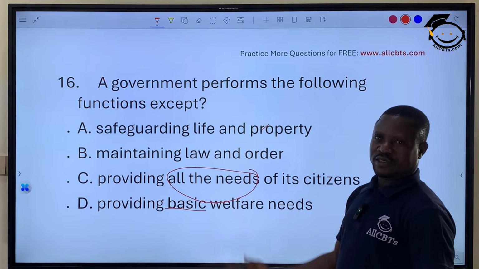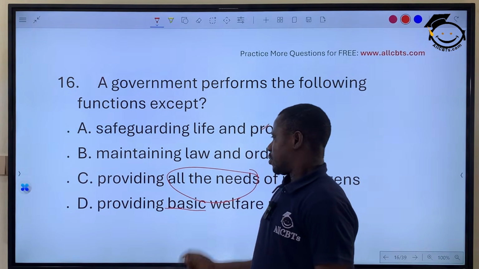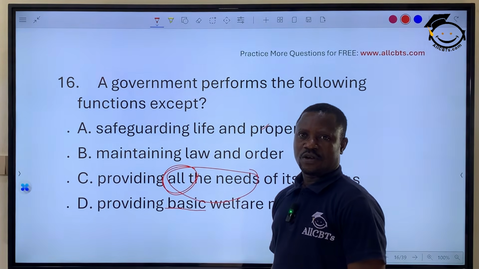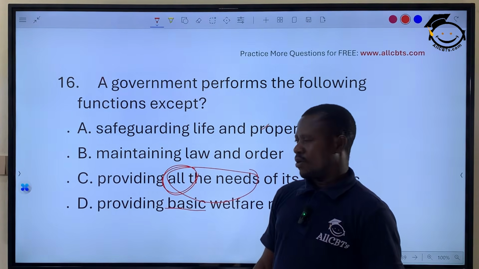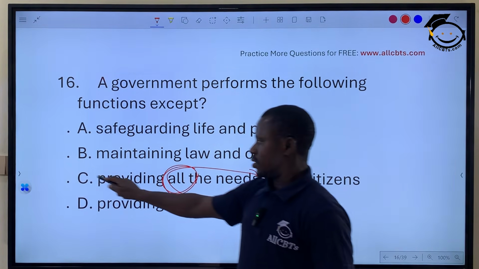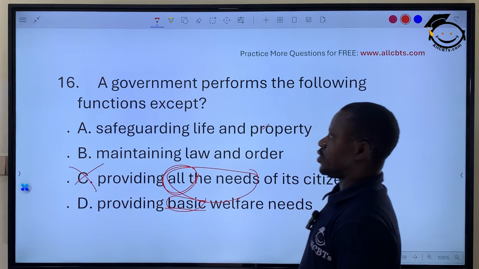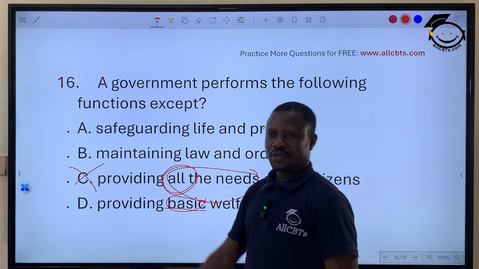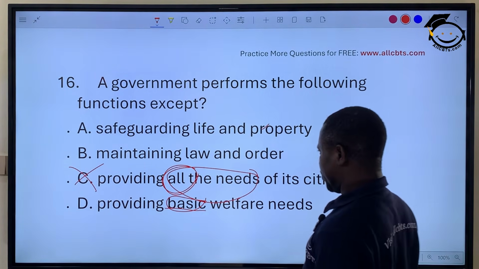This is all about understanding of grammar. It's not possible for government to provide all the needs of the citizen, but the basic needs of the citizen. So of course, this option is not correct. All of those are correct. C is not correct. So C is the answer.